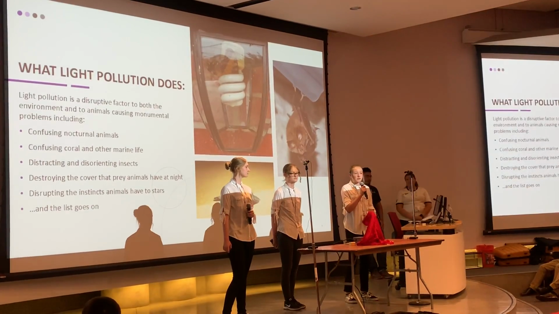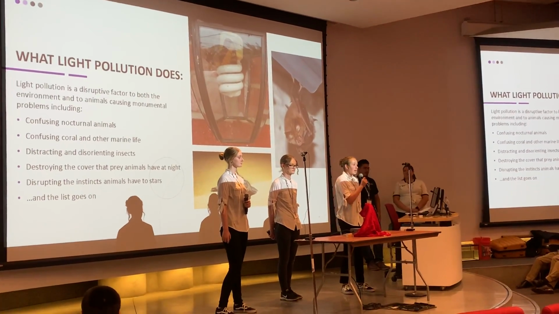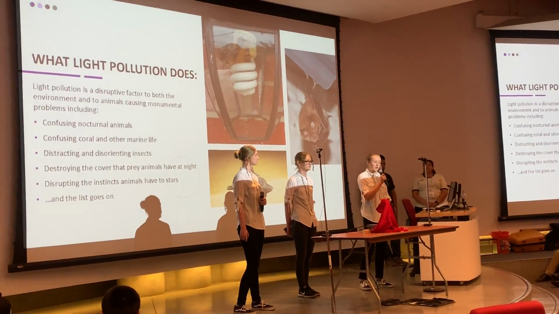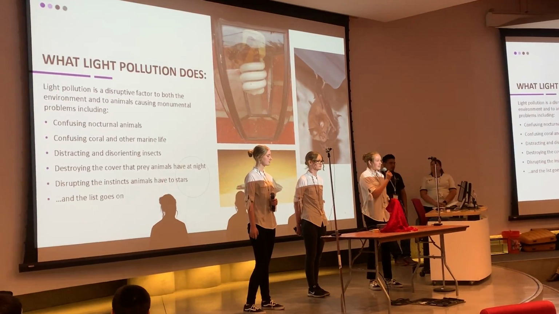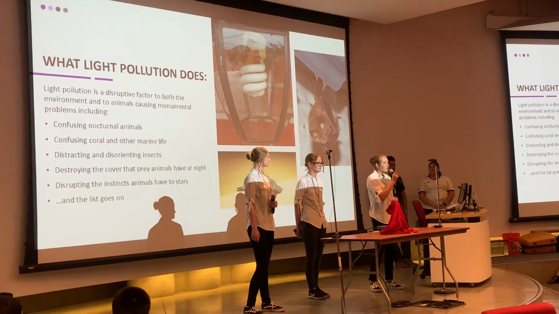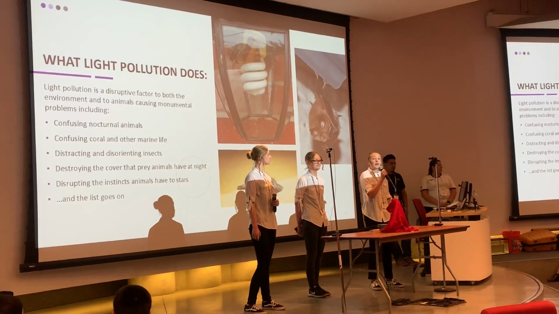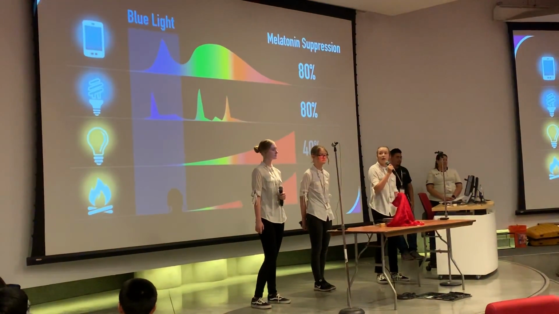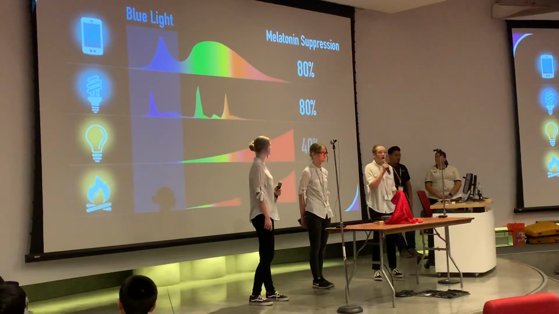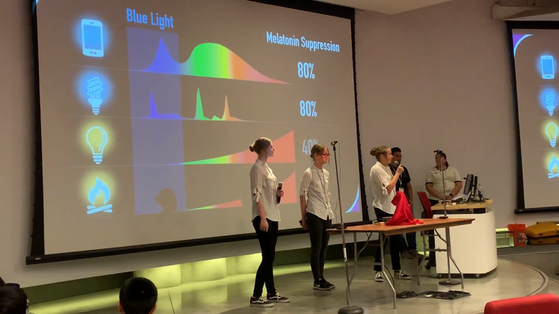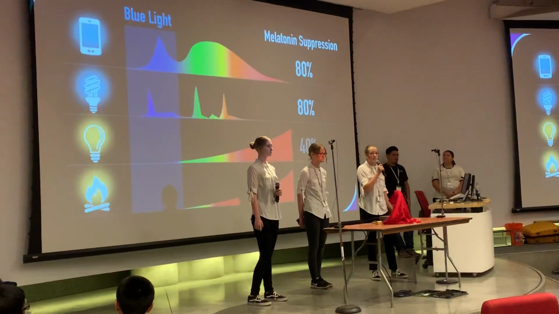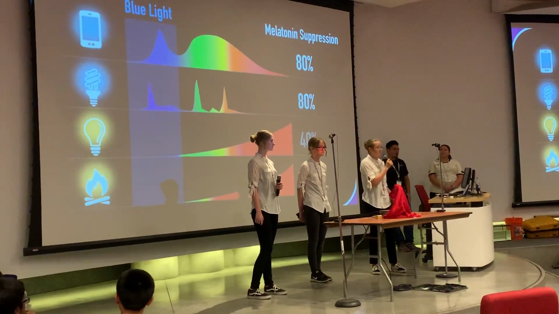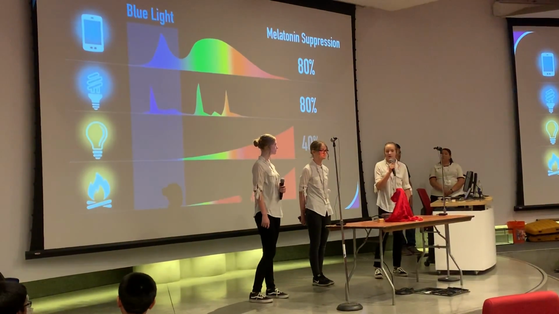Light pollution has disastrous effects on animals. It can cause problems such as confusing nocturnal animals, disorienting insects, and destroying the cover that prey animals have at night. It also has monumental negative health effects on humans as well. As you can see in this graph, the top 2 bars are blue light, like LED light or the light from your phone, and that produces up to 80% melatonin suppression.